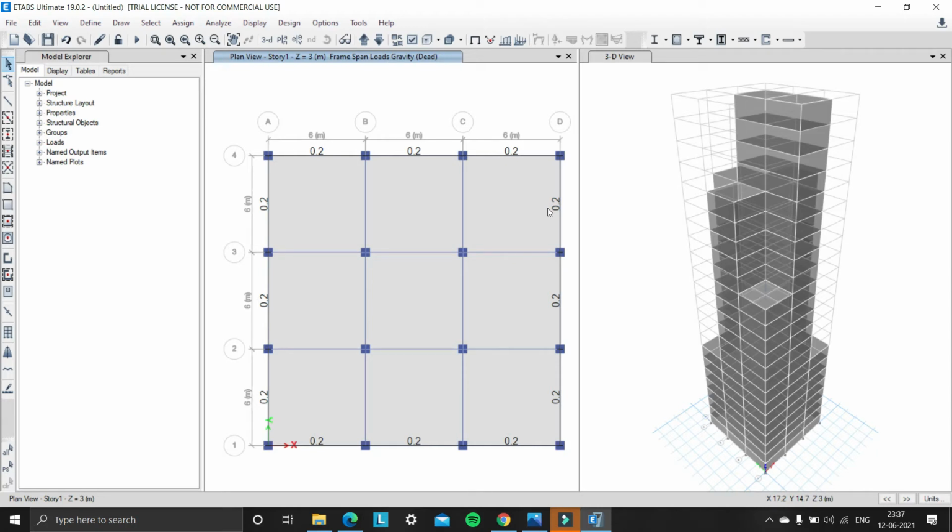Okay, so moving to story 9 or 10. So we are in story 10, and we need to select the external beams to apply cladding load in story 9 to 14. So select the external beams carefully.